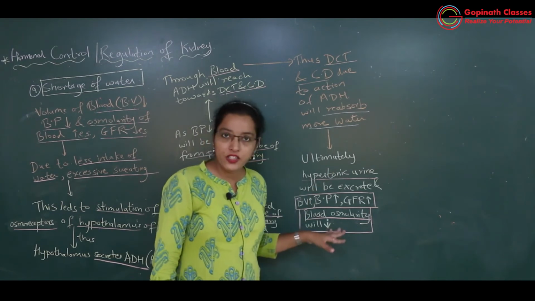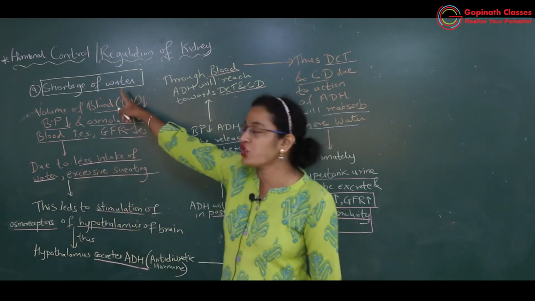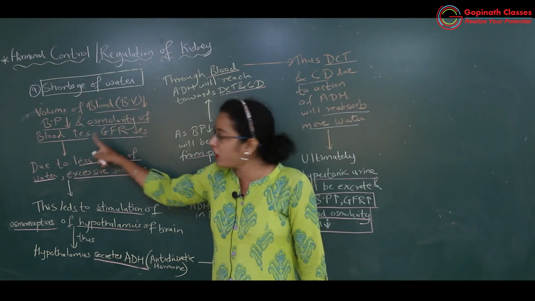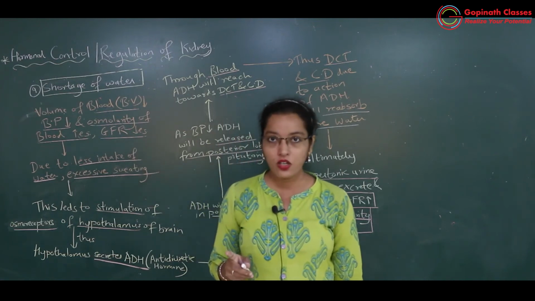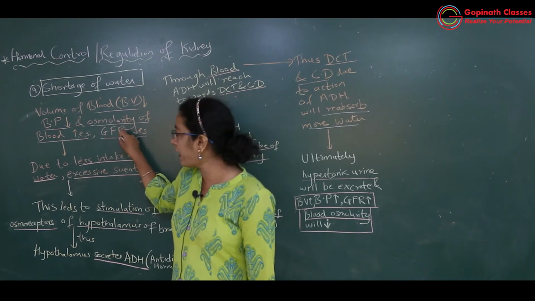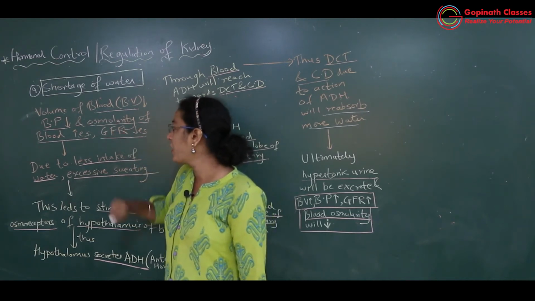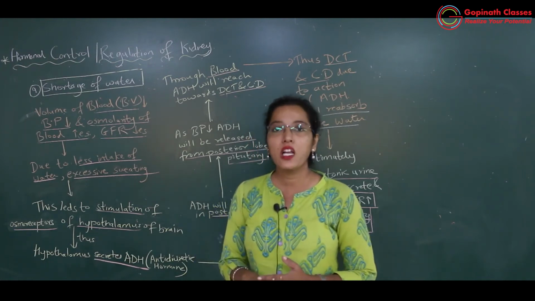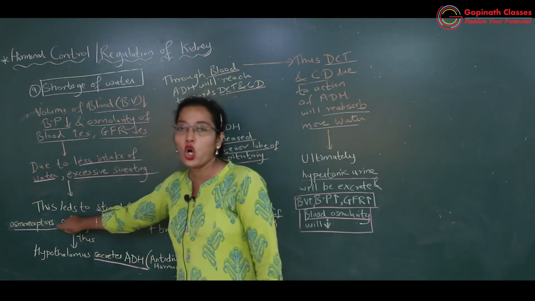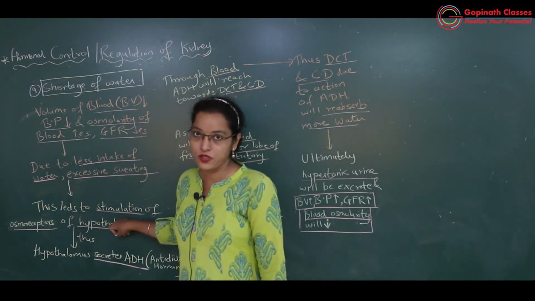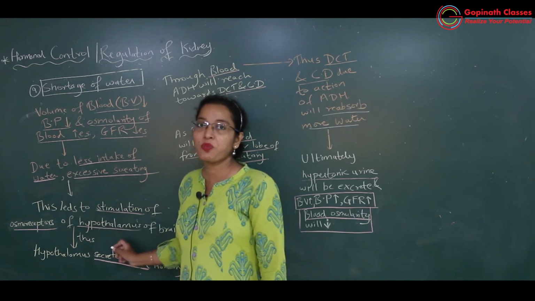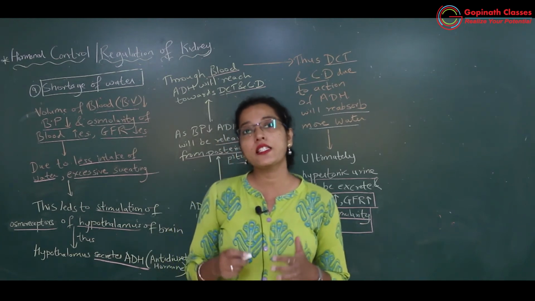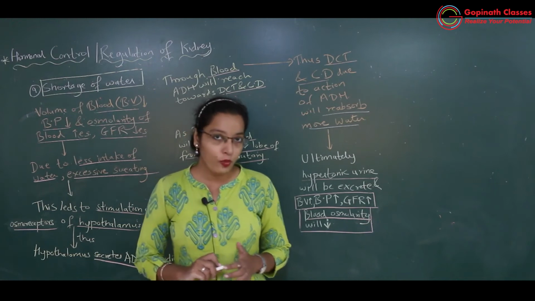So this is the condition wherein, because of shortage of water, BP was low, blood volume was low, osmolarity had increased and GFR had decreased. So this was the condition. So at that time what happened? ADH started being produced in large number. ADH was produced in large number because of stimulation of the osmoreceptors of the hypothalamus. Okay, once the osmoreceptors get stimulated, ADH will be produced in more quantity by the hypothalamus and this ADH will reach the posterior lobe of the pituitary.